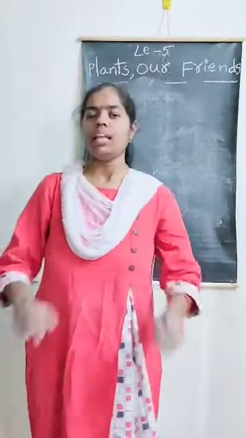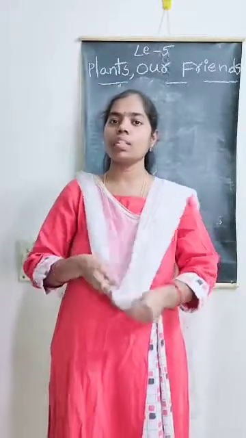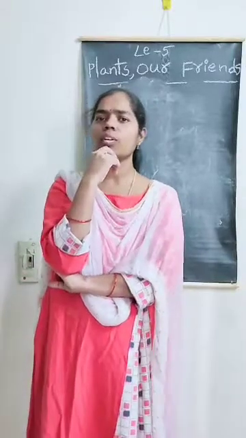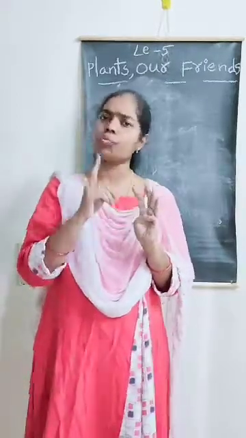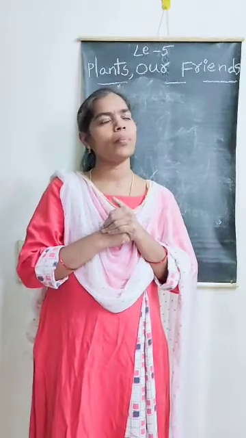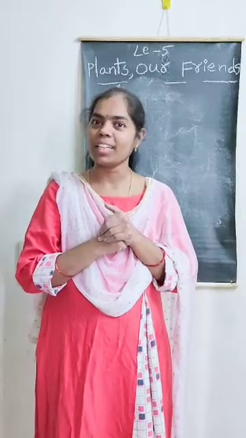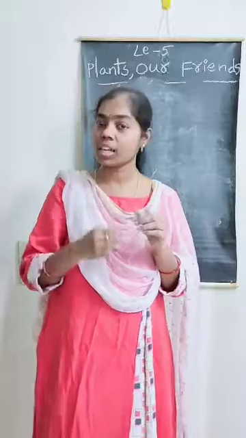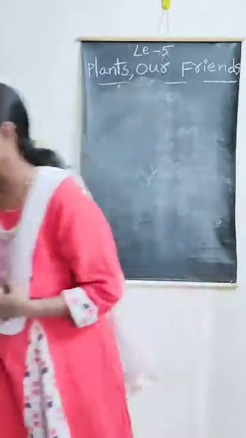Now let's learn about things we get from plants. Come on, think once. What do we get from plants? We get fruits, flowers, vegetables, pulses. And some more. Think once. Yes, we eat different parts of the plant also. Now let's learn them.